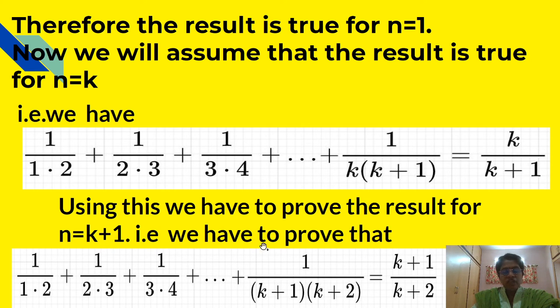That is, we have to prove that 1 upon 1 into 2 plus 1 upon 2 into 3 plus 1 upon 3 into 4 plus dot dot plus 1 upon k plus 1 into k plus 2 is equal to k plus 1 upon k plus 2. This result we are going to prove. Therefore, first we will consider the LHS part of this equation, and we will solve it, and we will prove that it comes equal to RHS.